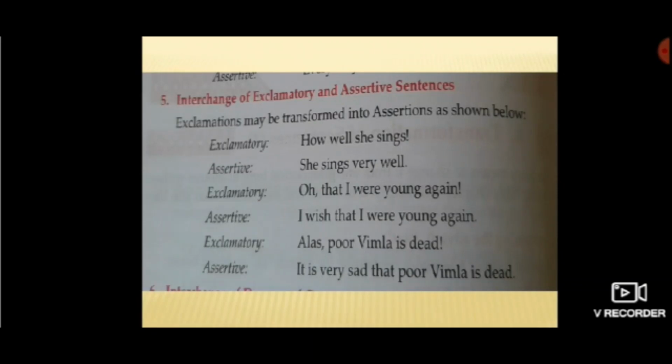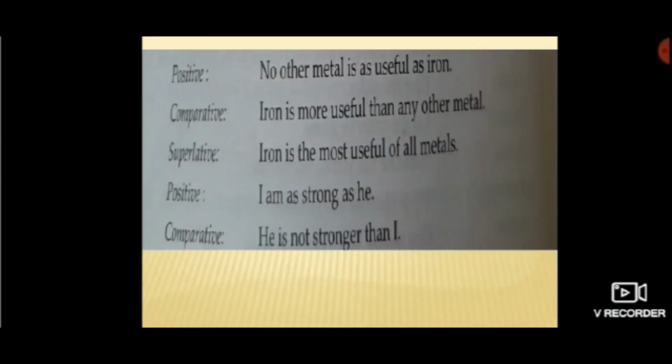Oh, that I were young again. Now there is a sense of regret or a sense of wishing, and the word oh is used. So when you change it into assertive, you will write down, I wish that I were young again. Next one, exclamatory, alas, poor Vimla is dead. So here we understand that there is a sense of sadness. Okay, so when you change it into assertive, you will write down, it is very sad that poor Vimla is dead.